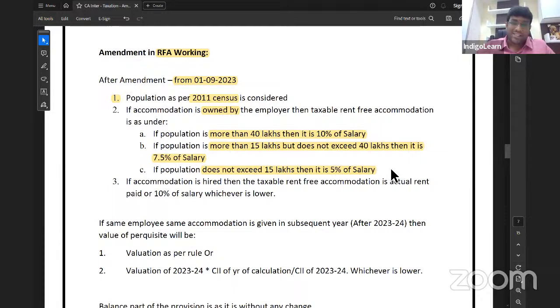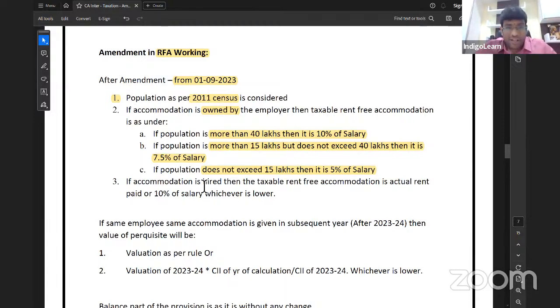And what is salary? I'm sure you already know. Basic plus dearness allowance if the terms of employment so provide, plus bonus, plus any commission, plus all taxable allowances, not perquisite, all taxable allowances. See the line, come on. First of all, we should take population as per the 2011 census. This is the first amendment. It used to be 2001 earlier, but now they told 2011. Next, if accommodation is owned, now three categories. Population more than 40 lakh, 10% of salary. Population more than 15 lakhs, not exceeding 40 lakh, 7.5% of salary. Population not exceeding 15 lakhs, 5% of salary.